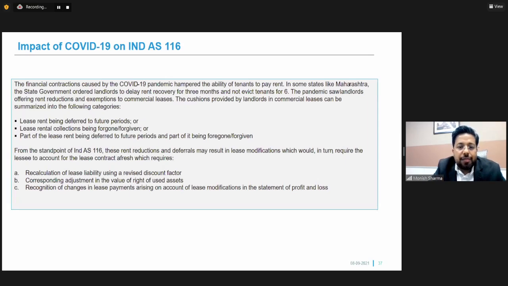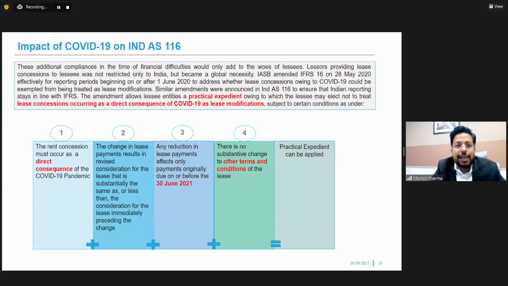But as per the notifications or the relaxations given under the standard, any change in the lease agreement in the form of a deferral of rent or any rent concessions, a practical exemption will be given to the lessee, which means that the accounting for lease modification is not to be followed, and they can continue accounting as if the lease modification has not happened.